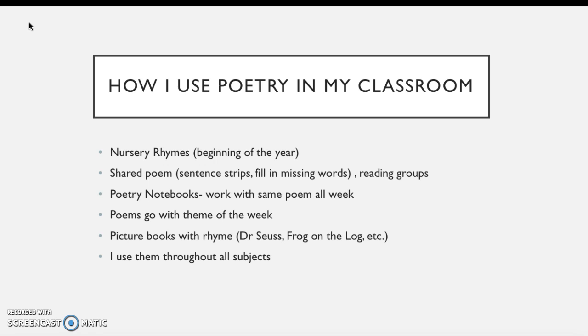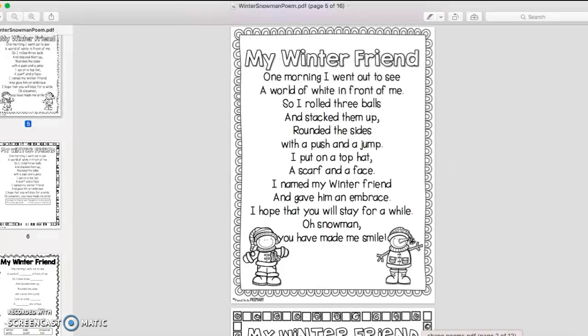My favorite way to use poems is our poetry notebooks right here. So we work with the same poem all week, and the poem usually goes with the theme of the week. So I do my weeks by theme. So this example I have is snowman or winter. And so I would print these out, and then they each have their own notebook. So one of those composite notebooks I give them at the beginning of the year. They put their name on it, decorate it, and then we glue the poem to one page, and then the next page is a blank.